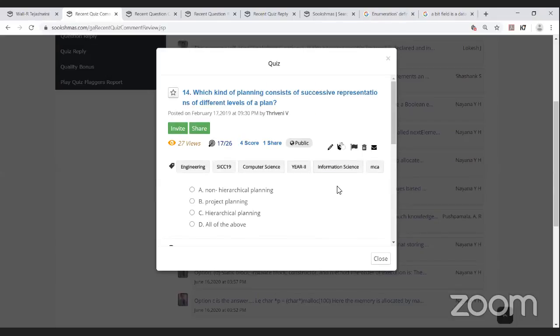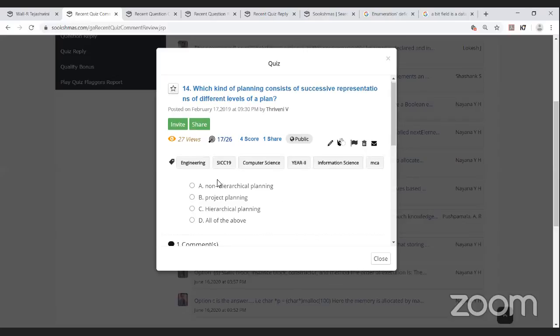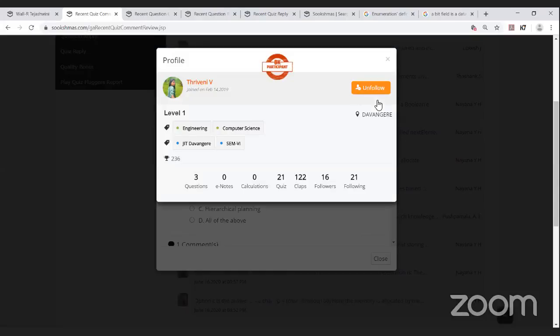Yes, Kanija, you can take on this. Kanija Shri, you are there? Yeah, I'm there. Okay, you can take on this question, Kanija Shri. It's a question posted by Triveni: which kind of planning consists of successive representation of different levels of a plan? I think tags were missing, right? Yes, since it's posted by Triveni, previous 2019, last year.